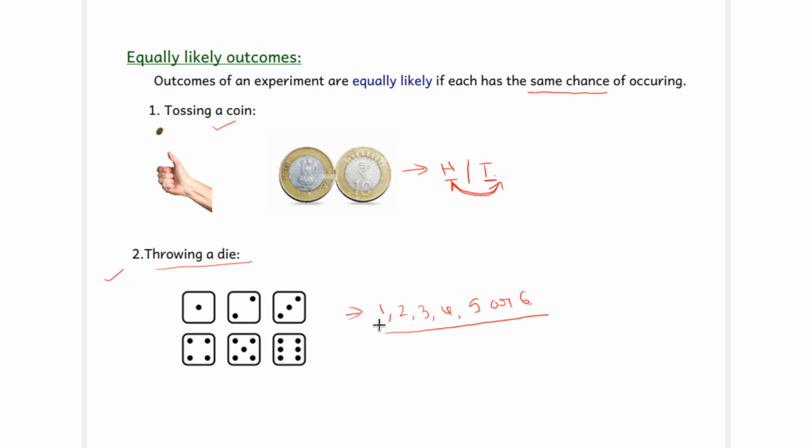That means the chance of getting any number from this set is the same. The chance of getting 1 is the same as the chance of getting 6. So this example also goes with equally likely outcomes. Hope you have understood this.